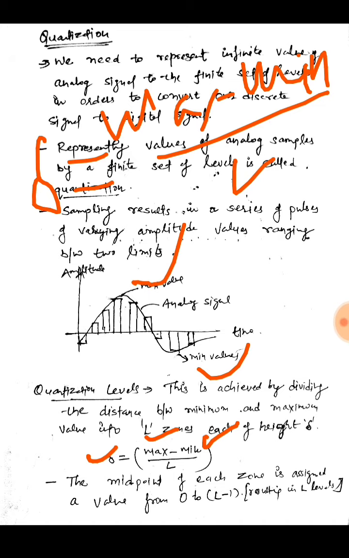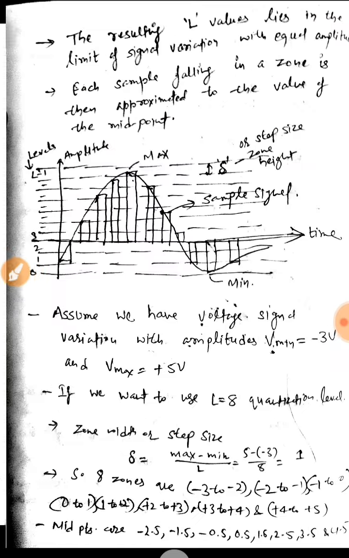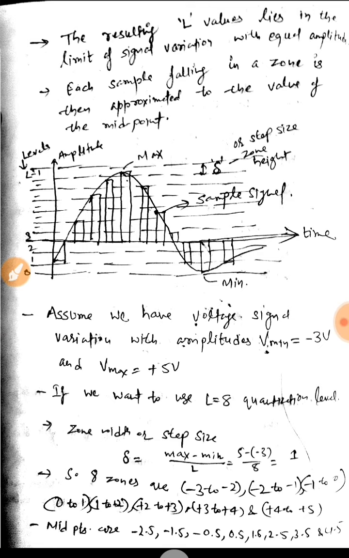Like if we have 8 levels, then the midpoint of each zone is assigned a value from 0 to L minus 1, that is 0 to 8 minus 1, which is 7. The resulting L values lie in the limit of signal variations.